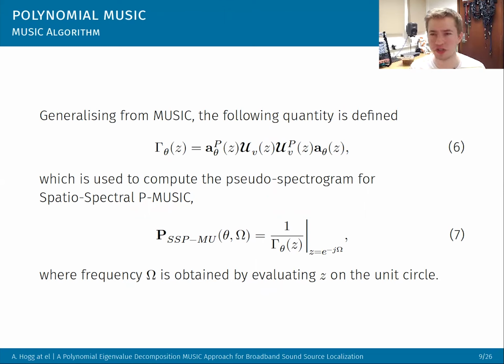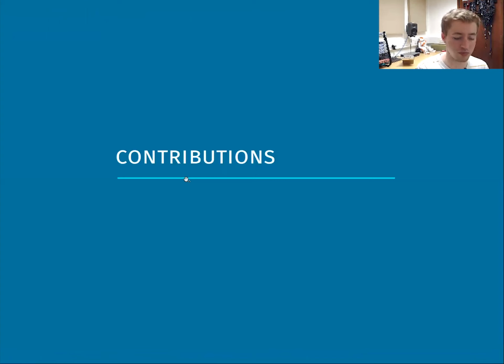The main reason why we wouldn't search the signal and noise subspace is because if we had multiple signals, which is what MUSIC stands for, multiple signal classification, then the multiple signals would have to be orthogonal with each other, which is why we make it an inverse problem and search the noise only subspace. So that leads to what's called spatial spectral P-MUSIC, because it's decorrelating or finding out spatially and spectrally at the same time. And again, yes, we get this inverse problem. So this should look exactly the same as MUSIC. It's just now become broadband because we're using polynomial matrices, and we've changed the steering vector to be broadband.